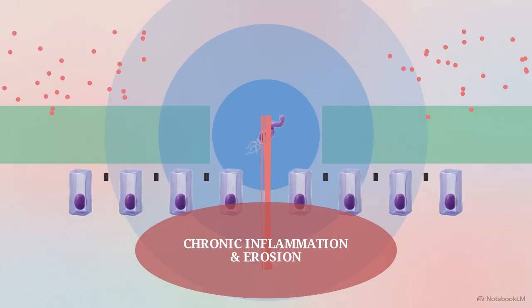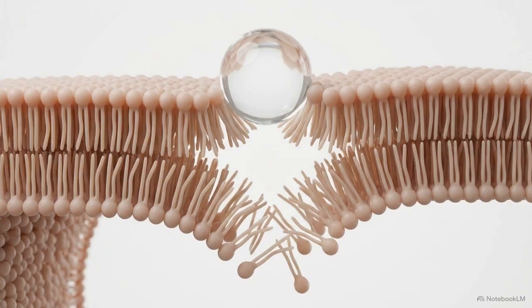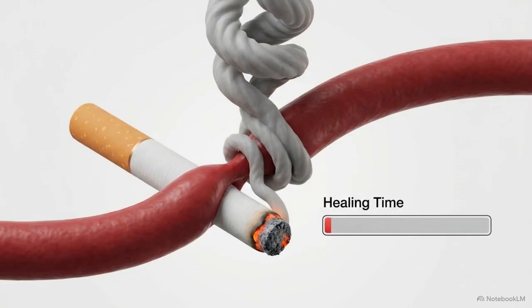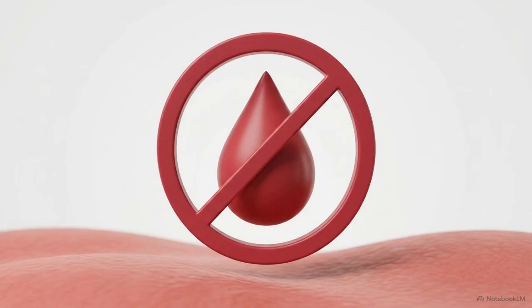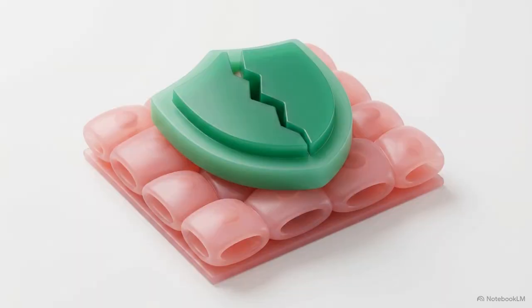Additional environmental factors exacerbate the damage. High concentrations of ethanol directly dissolve the lipid membranes of the epithelial cells. Nicotine from cigarette smoking restricts mucosal blood flow, severely delaying the tissue's ability to heal. Peptic ulcer disease is rarely a problem of producing too much acid. Aside from gastrinomas, it is almost exclusively the systemic collapse of the barrier mechanisms that safely contain normal physiological acid levels.